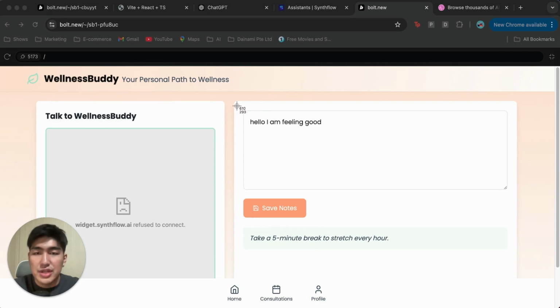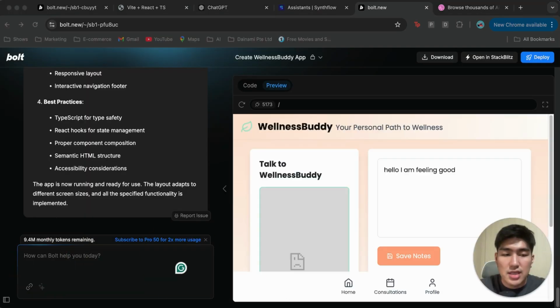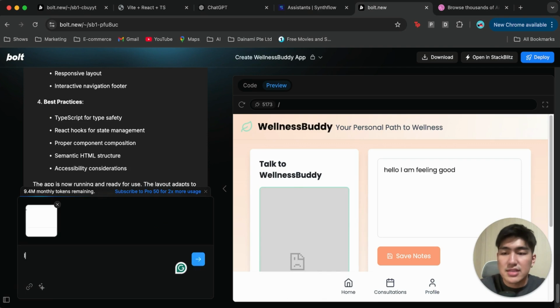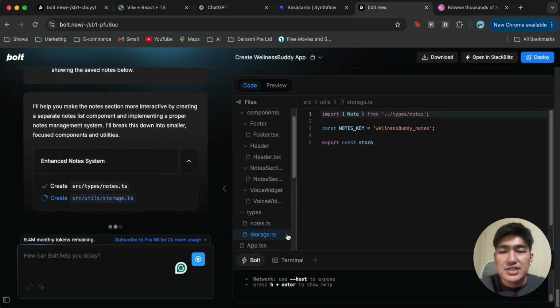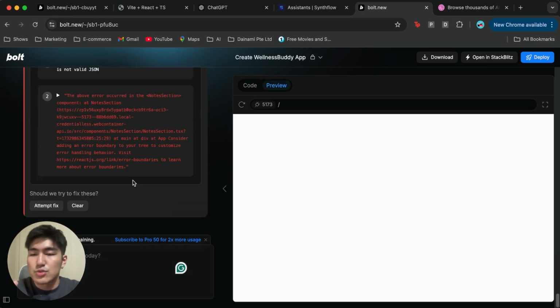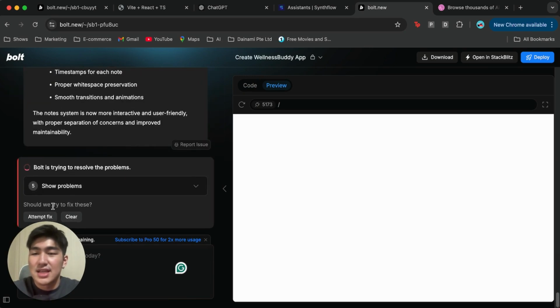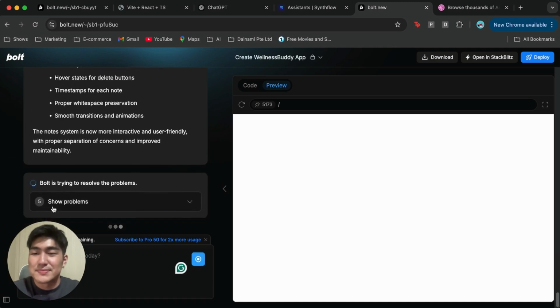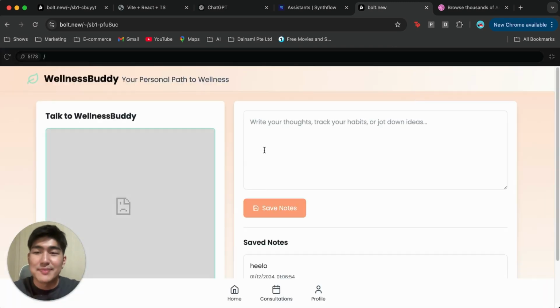I'm going to screenshot this section. Okay, and I'm going to go back to Bolt, take it over here, and tell it: can you make the notes saving more interactive, showing the saved notes below. Now let's let it run and we'll see what we get. Okay, and there are a couple of problems over here, but not to worry. Bolt is pretty good at fixing its own problems, so just click attempt fix and let Bolt do its magic for us. Okay, perfect. Let's take a look at the new updated version.